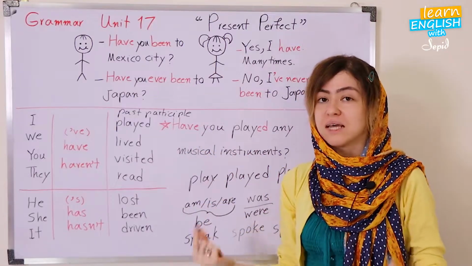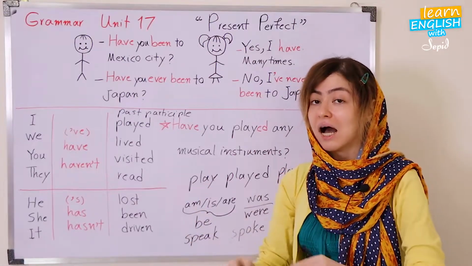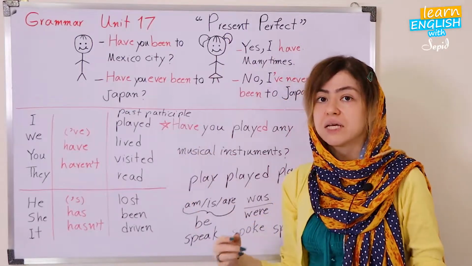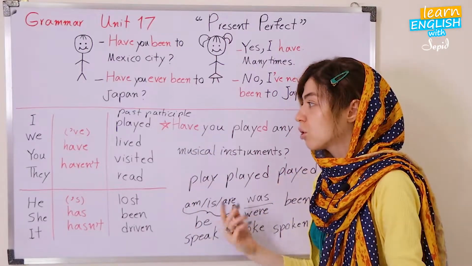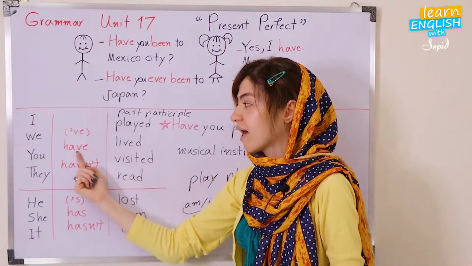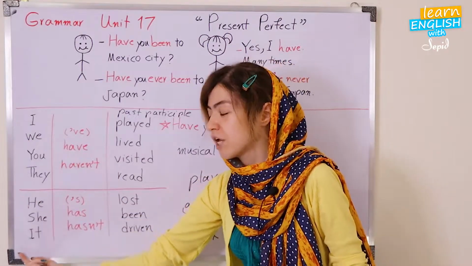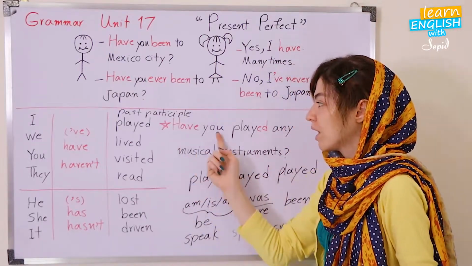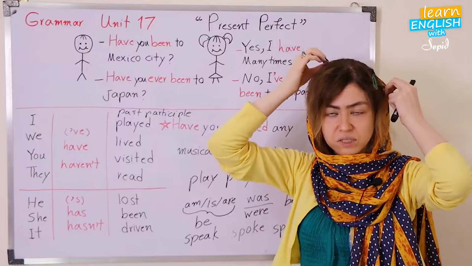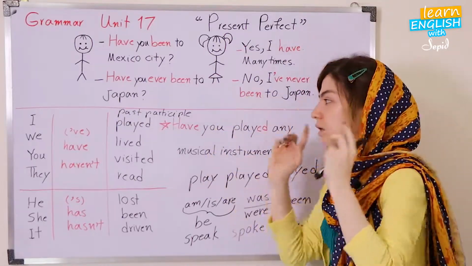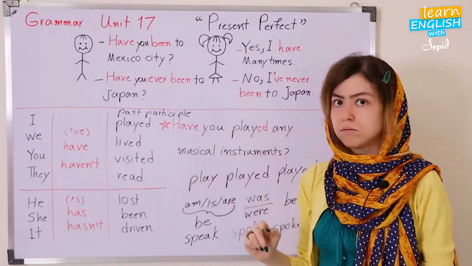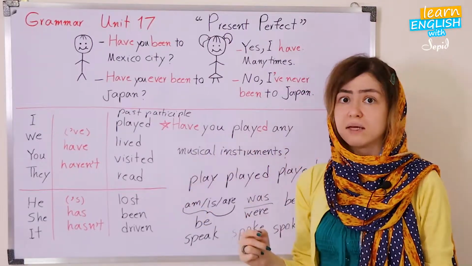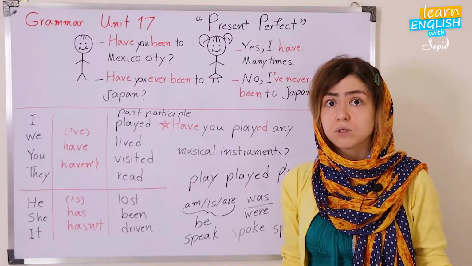And up to here, okay, how should we make a question form? Pay attention. We said that do, does, did are not practical here. So our auxiliary here is have, okay? So we just change the place of have with these subject pronouns, okay? That's it. So we should say have you, okay? In affirmative sentence, we say you have, okay? So you have played, but here, have you played any musical instruments?